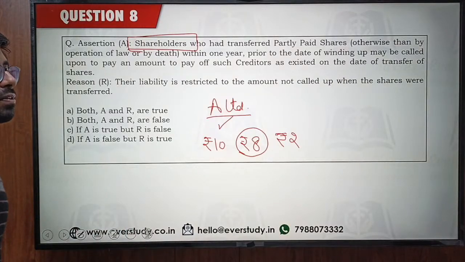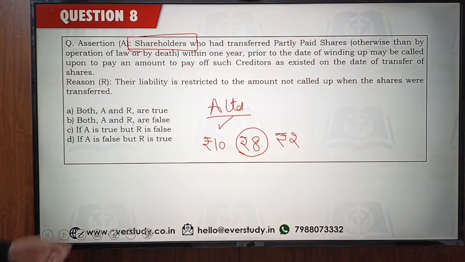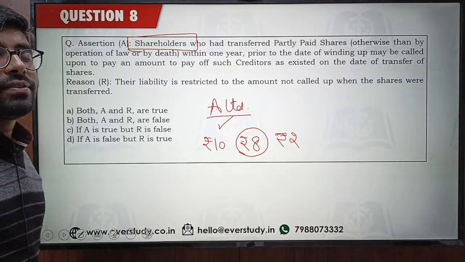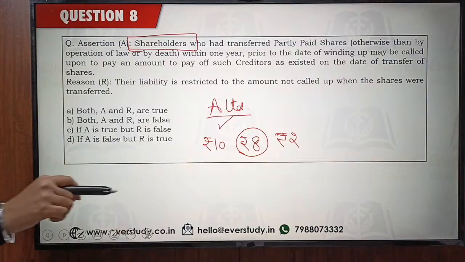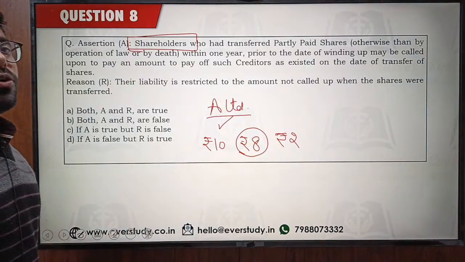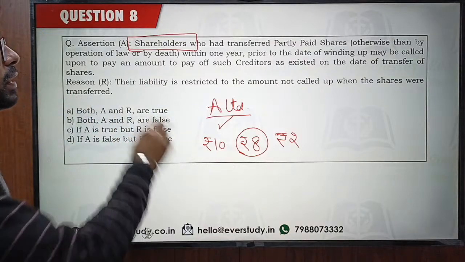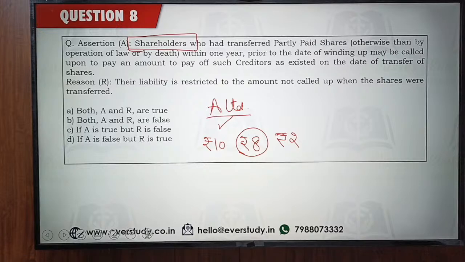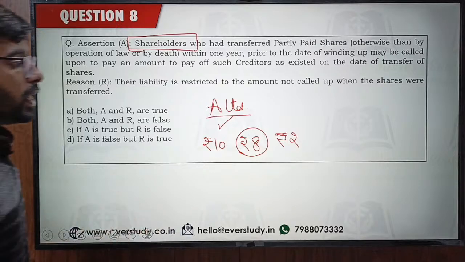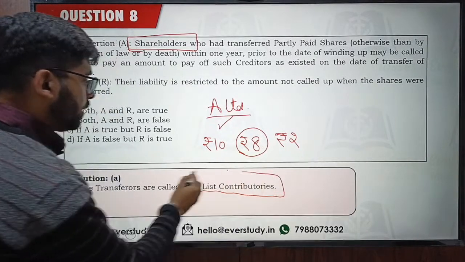The company is working in losses, and lots of creditors are there. So what I try to do here, I go to a temple. Outside the temple, I see some beggars. I transfer my shares to one of the beggars, and I know the beggar won't be able to pay any amount on the shares, and ultimately I am going to escape this liability. So that's why this clause has been inserted. You cannot escape your liability by transferring the partly paid shares to any person who is unable to pay the remaining call money. Okay, so this is referred to as B list contributories.